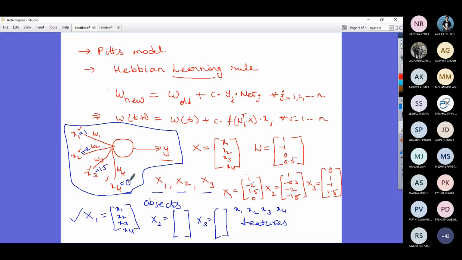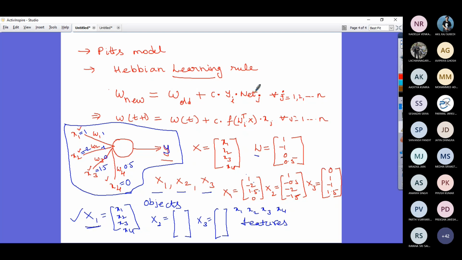Now you have your initial connection weights: 1, -1, 0 and 0.5. Is that clear so far?